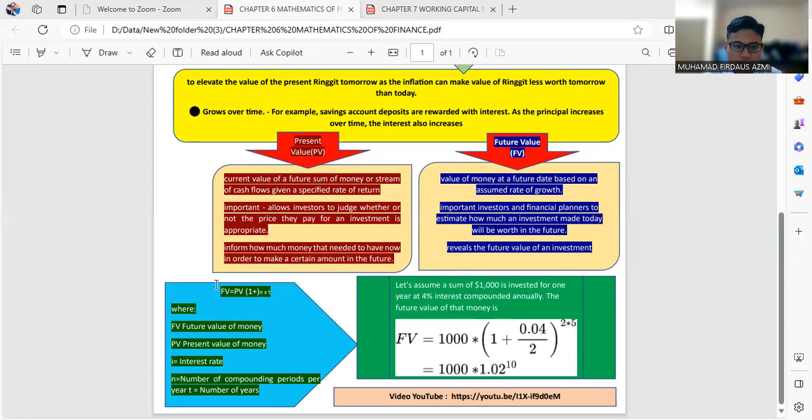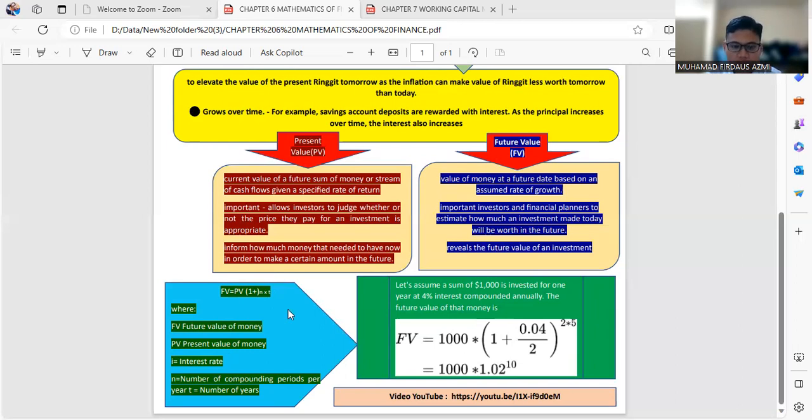So this is the formula: FV equals PV times (1 plus i divided by n) to the power of n times t, where FV is the future value of money, PV is the present value of money, i is the interest rate, and n is the number of accounting periods per year.